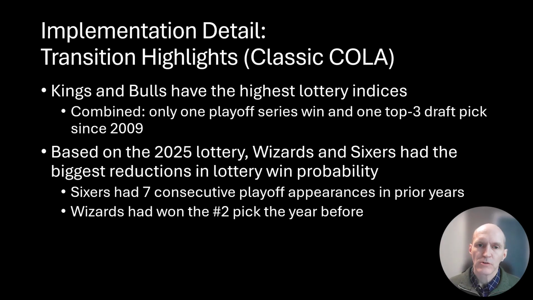And looking back at the 2025 lottery, if we were using classic COLA as the rule for the lottery, the two teams that would have had the greatest reduction in their probabilities would have been the Wizards and the Sixers. The Sixers had just had 7 consecutive playoff appearances. The Wizards had just won the #2 pick the prior year, and so they would have seen some pretty significant reductions in their probabilities of winning the lottery last year.